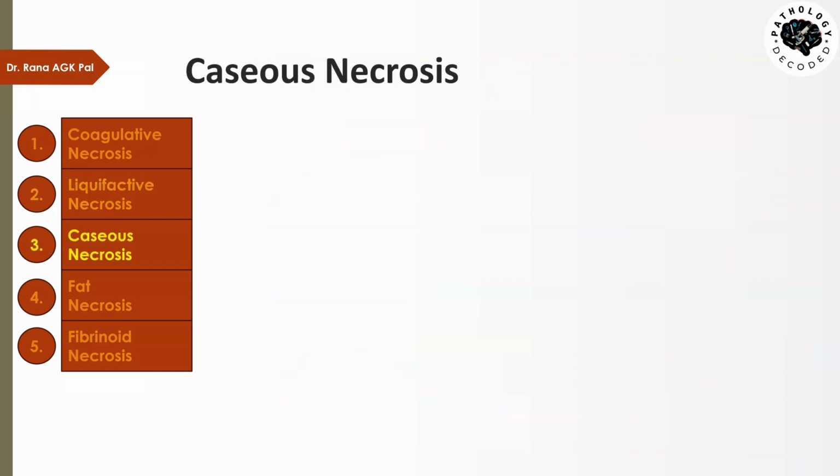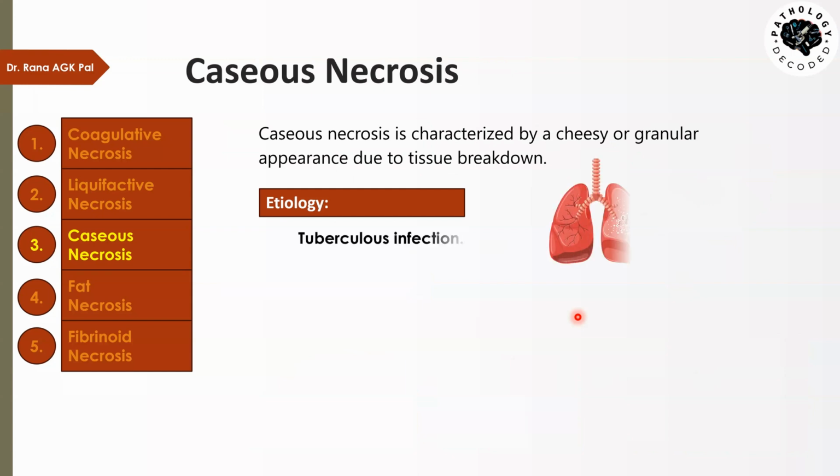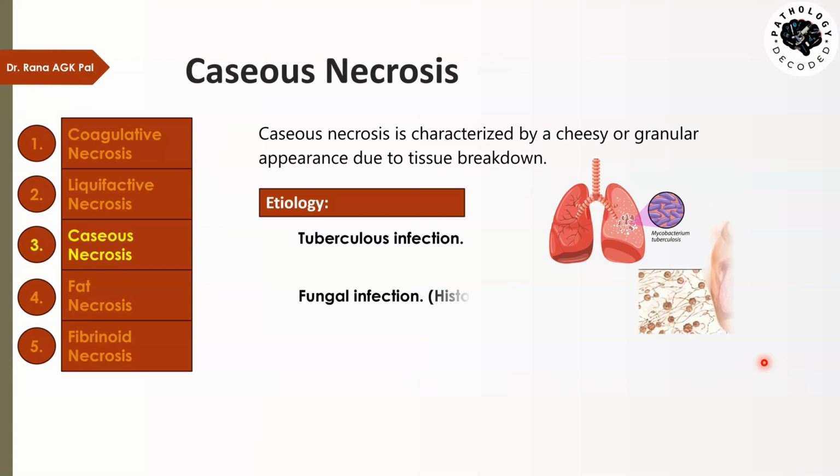Then we come to caseous necrosis. Caseous necrosis is characterized by a cheesy or granular appearance due to tissue breakdown. The important thing is the cheesy or granular appearance. Etiology: it happens because of tuberculous infections. There is a bacterium called Mycobacterium tuberculosis, and infection by it leads to caseous type of necrosis. This is a special, different type of necrosis, and it is also seen in fungal infections.